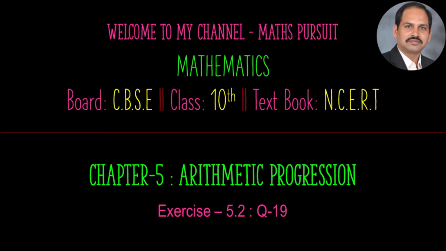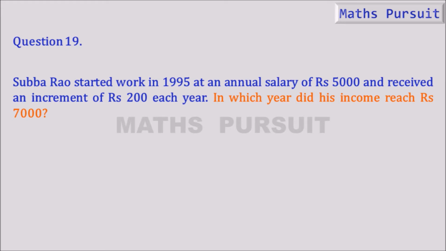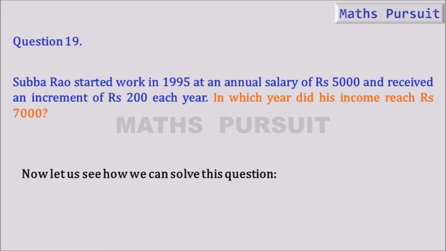Today we are going to look into exercise 5.2 question 19 from chapter 5 called arithmetic progression. So let's see what exactly is given in question number 19. It is given that Subba Rao started work in 1995 at an annual salary of rupees 5,000 and received an increment of rupees 200 each year. In which year did his income reach rupees 7,000? So it looks like the question is forming an arithmetic progression and we need to find out in which year his income reached rupees 7,000. Now let us see how we can solve this question.